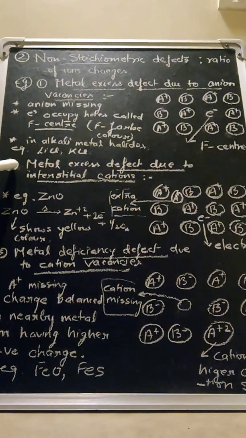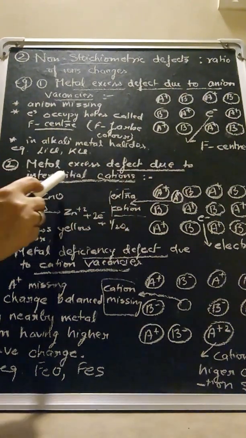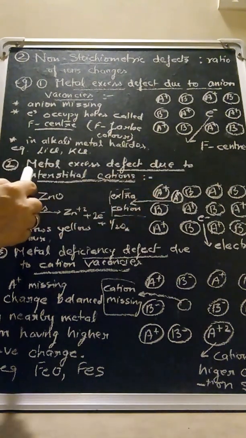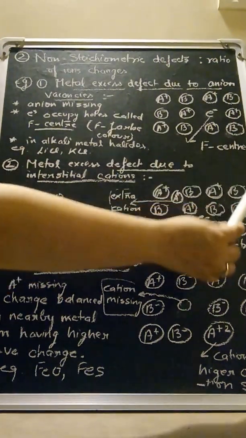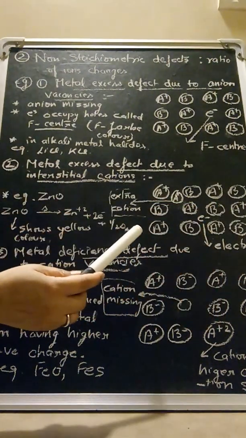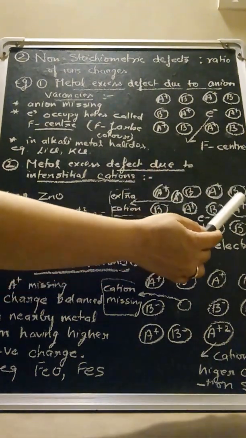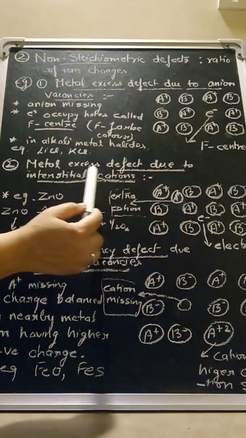The second kind of defect is metal excess defect due to interstitial cations. Now what is this defect? Let us see this crystal again. Here again the cations and anions are alternately arranged, A plus B minus, A plus B minus, in this way, right? What happens here is, it is a metal excess defect due to interstitial cations.